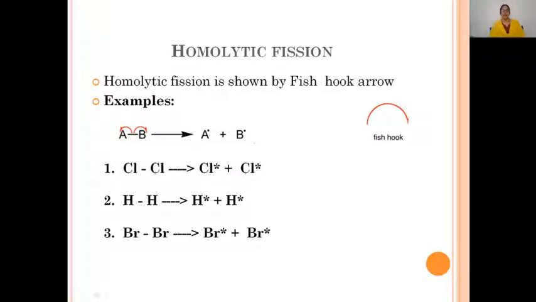And one more example we considered here is the bromine molecule. Between the two bromine atoms, there is a single covalent bond made up of two electrons. When this covalent bond is broken homolytically, what happens? Each bromine atom gets one electron. Thus, we get two bromine free radicals. This is one bromine free radical, and another bromine free radical. So, these are the different examples for homolytic bond fission.